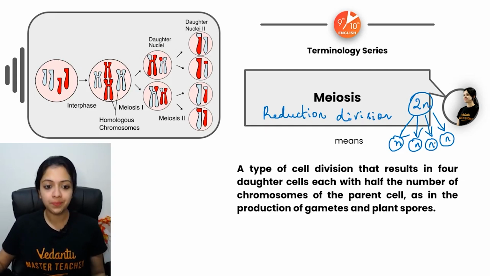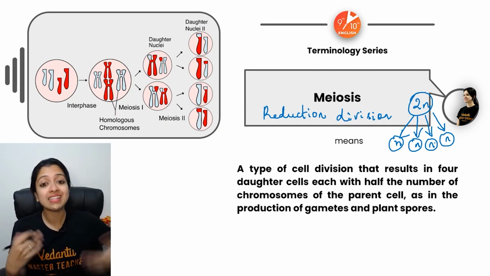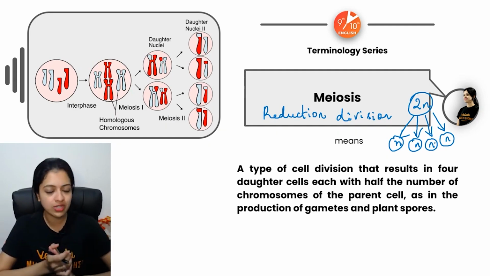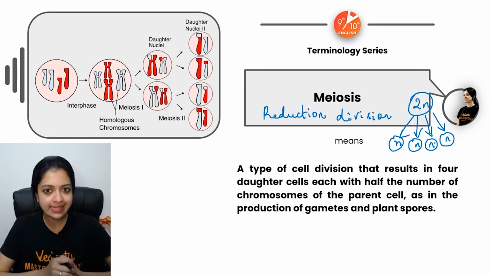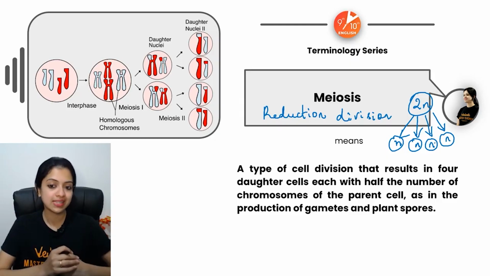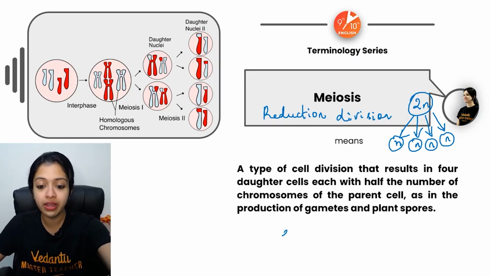So where would it occur? It occurs in germ cells. What are germ cells? Those microorganisms are germs. Germ cells are those cells which are destined to become gametes in your body: ova in females or sperms in the case of males. This is what meiosis is. So we can say this occurs in sex cells or reproductive cells.